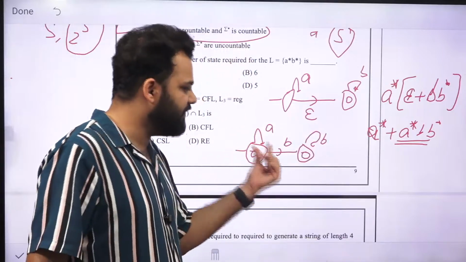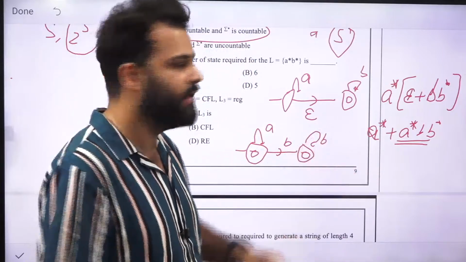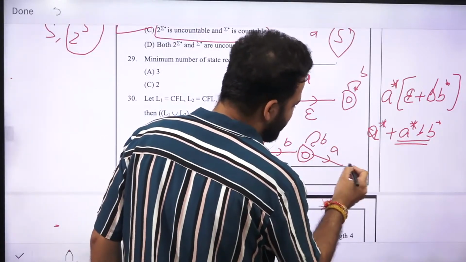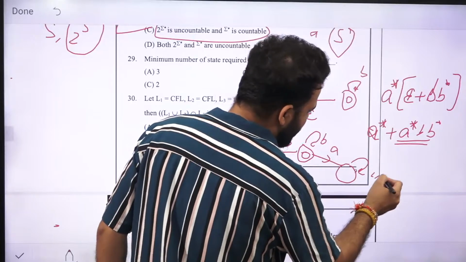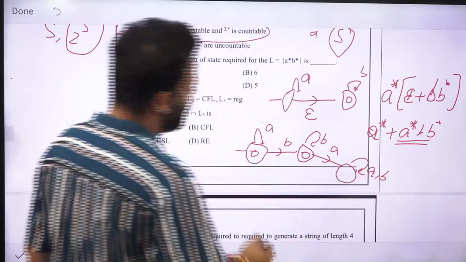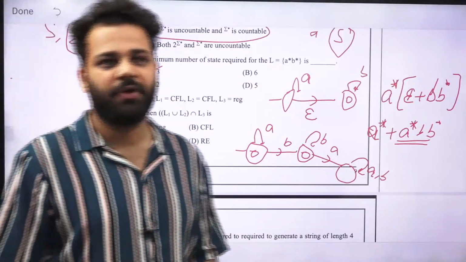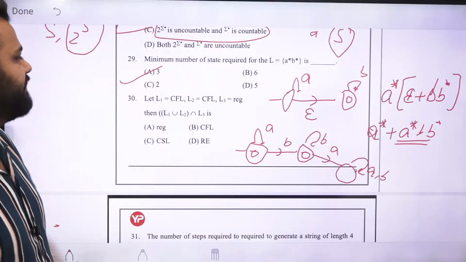For this state you have A and B, for this state you only have B. So for the dead NFA, if I add a trap state to it, which is A, I will get a DFA, and this is a minimum DFA for this one. So the minimum number of states in this will be 3. So 3 will be the answer. Option A will be the answer.